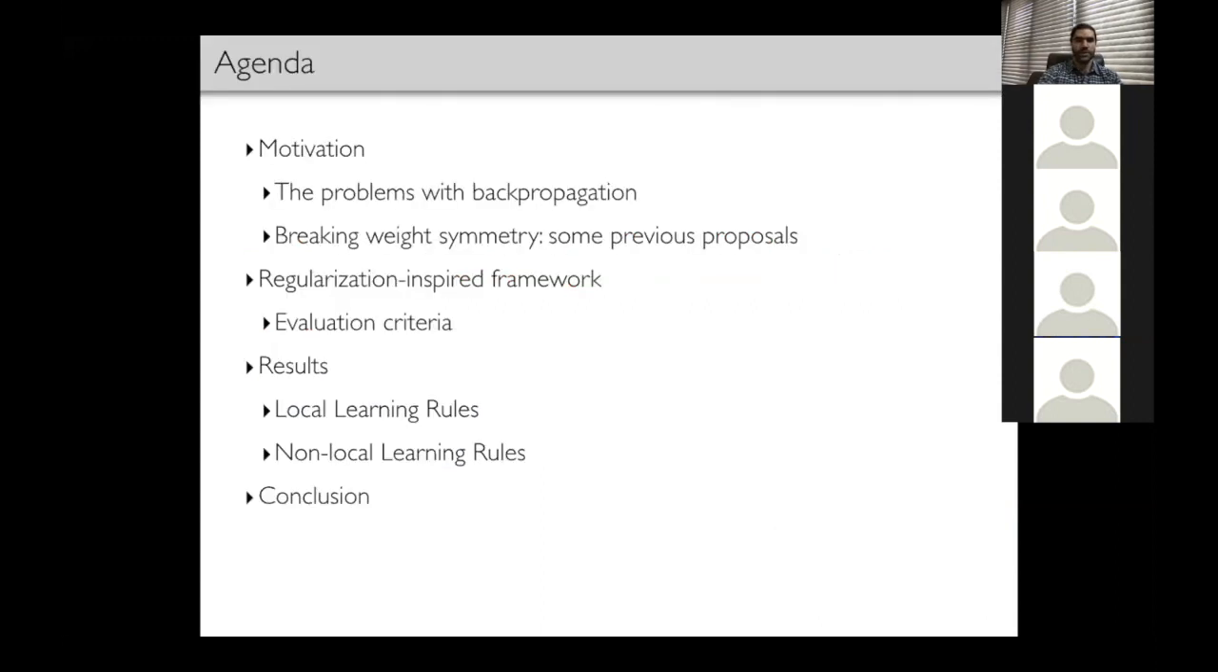So let me just briefly go over the agenda for today. I'll start with some motivation for the problem that we're tackling and highlight some problems that normally arise when dealing with the backpropagation algorithm. I'll focus on one of those problems, particularly weight symmetry, and then go over some previous proposals that have attempted to break weight symmetry and to get this to scale on different tasks. I will then go into the regularization-inspired learning rule framework that we formulated, along with some evaluation criteria for different learning rules that we're able to formulate with this framework. I'll then segue into some results, segmenting between local learning rules and non-local learning rules. And finally, I'll add some concluding remarks. So without further ado, let's get started.